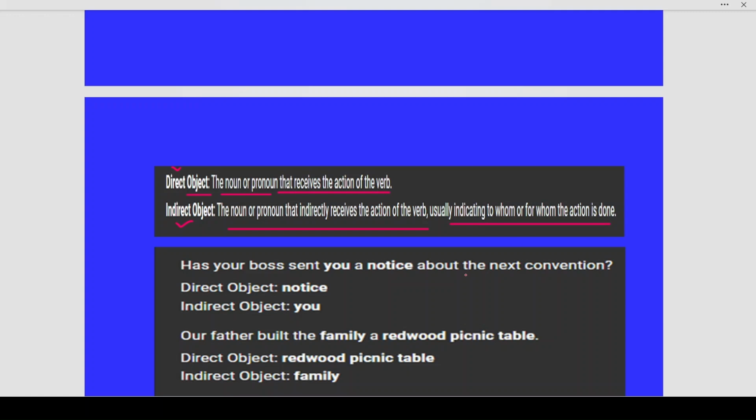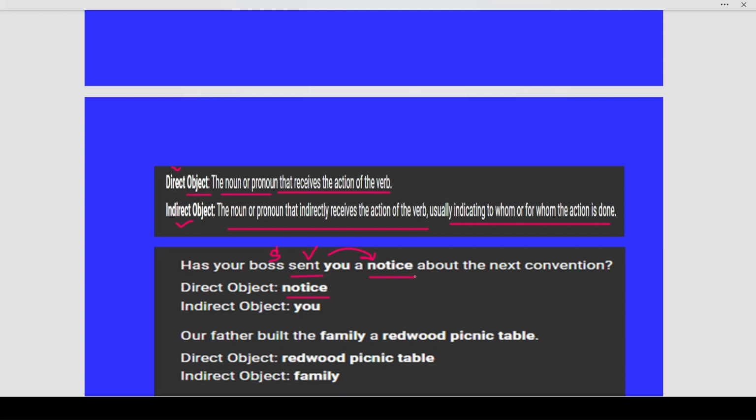Has your boss sent you a notice about the next convention? Now, the direct object is notice. Who is the subject over here? Boss is the subject. What action is he doing? He is doing the action of sending a notice. The subject is boss, the verb is sent. The action has to be done on a particular object. So, what is he sending? He is sending a notice. So, notice becomes your direct object.